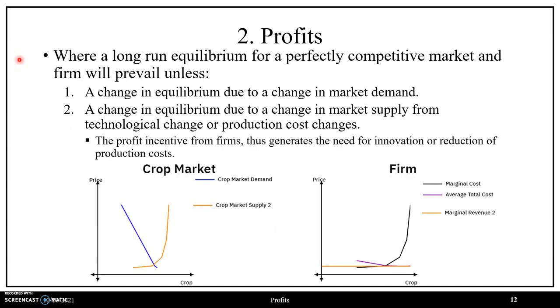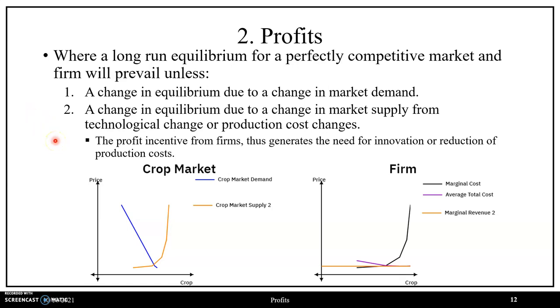So where we would like to conclude today is to make some notes on a long-run equilibrium. A long-run equilibrium in a perfectly competitive market structure will prevail unless there is a change in equilibrium due to a change in market demand, corresponding to a change in product demand due to a non-price determinant of product demand changing from our consumers, or a change in equilibrium due to a change in market supply due to technological changes or due to production costs changing that the firm faces.